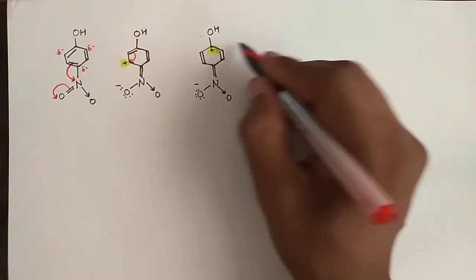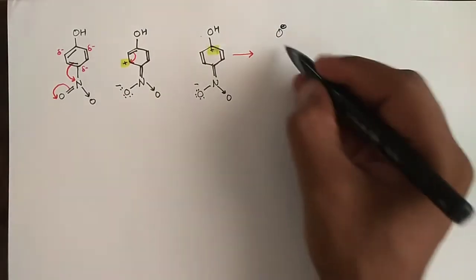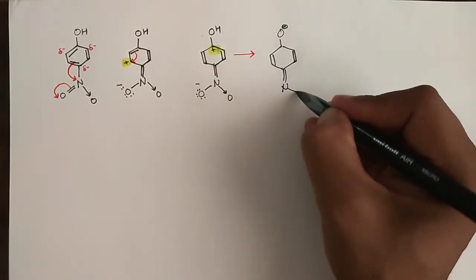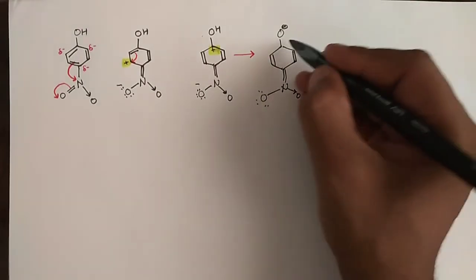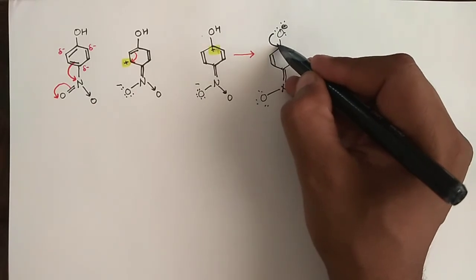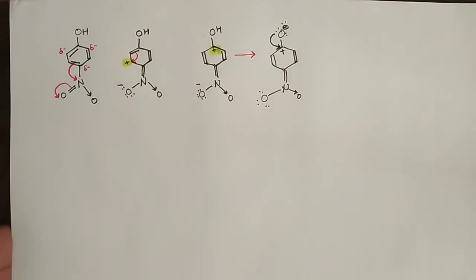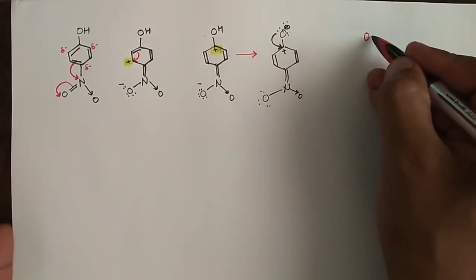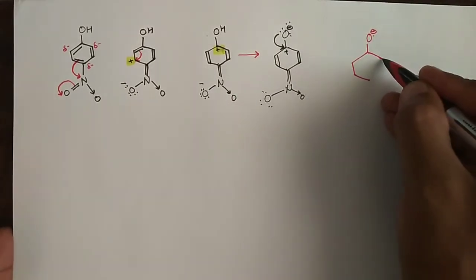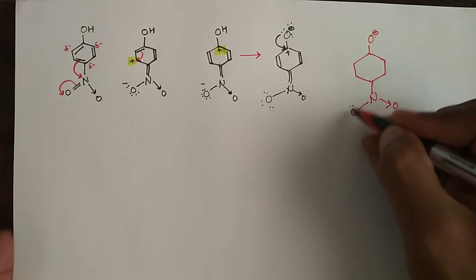Why? Because when these substances are going to act as an acid, under that situation, when you have positive charge, then the electron density from oxygen can be withdrawn towards the ring. So if we notice the whole picture of phenol or phenoxide ion, we can understand it very simply.